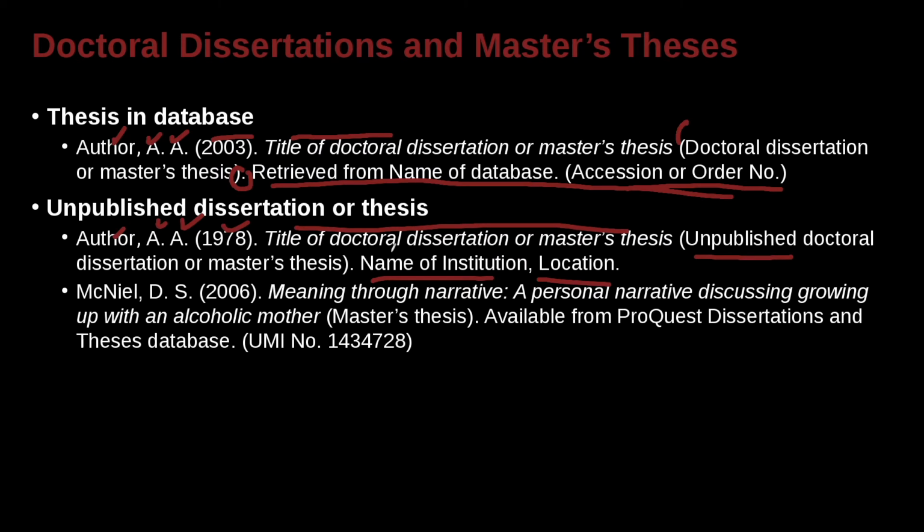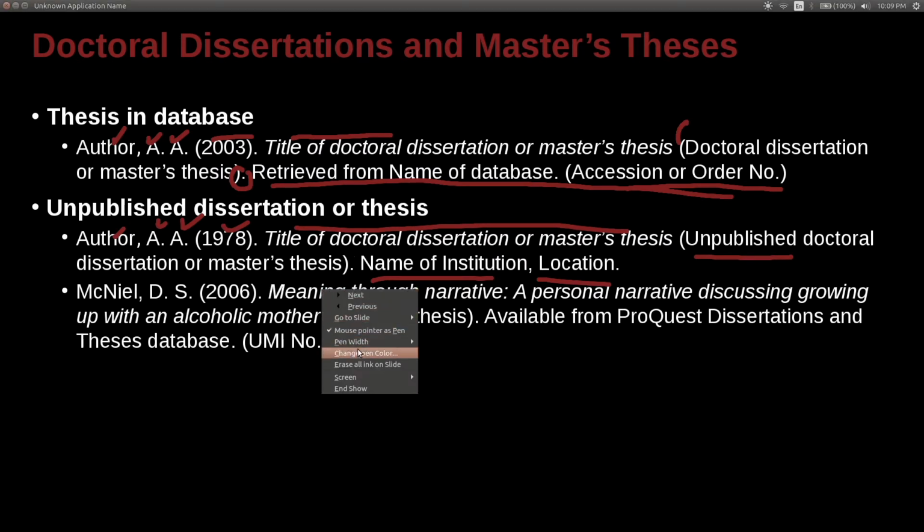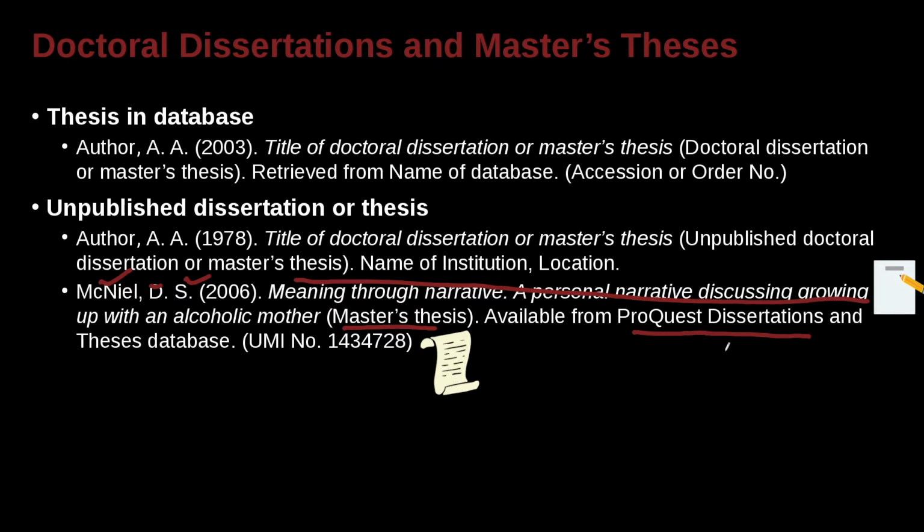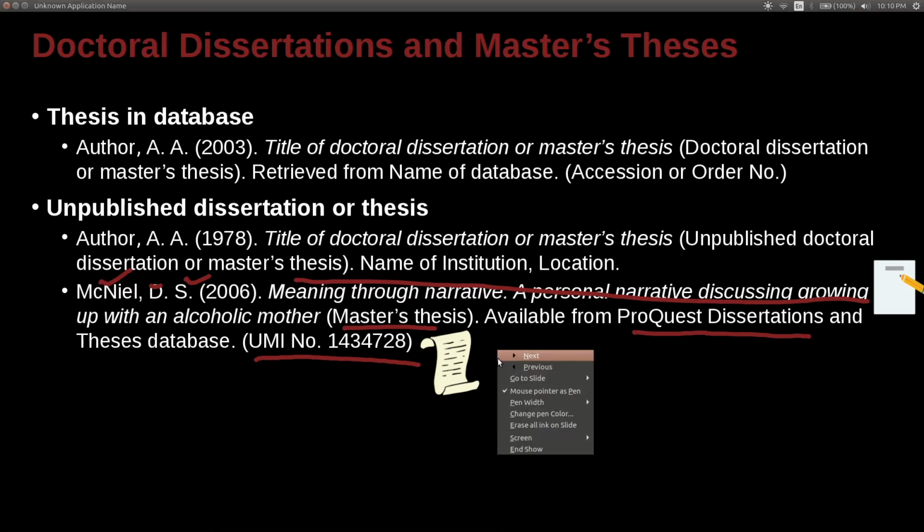And here's another example. Let me clear this so we can see it clearly. There we go. So we have the last name, first name, middle name, and here is the name of the dissertation. And then we go ahead, our thesis, and here we say master thesis. And this I got on ProQuest Dissertations Database. It's actually called ProQuest Dissertations and Theses Database. And here is the access number for that. That database has its own numbering system, so very helpful.